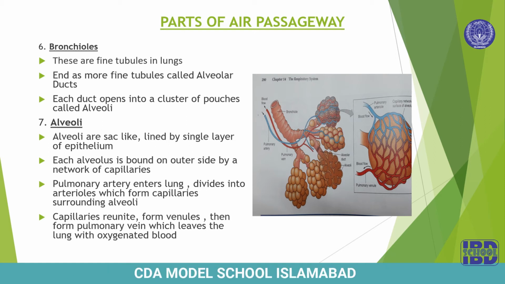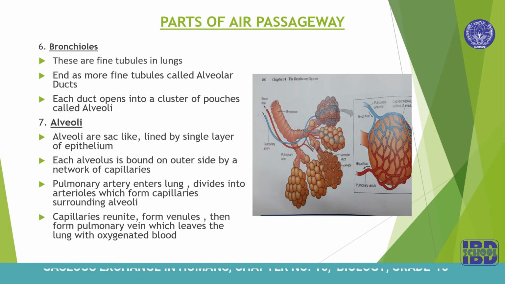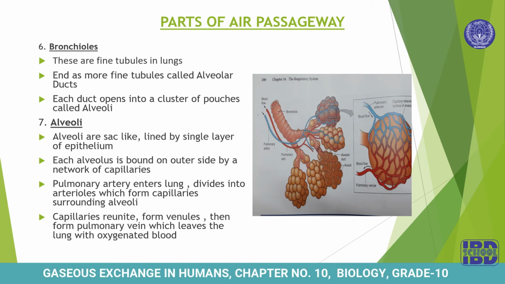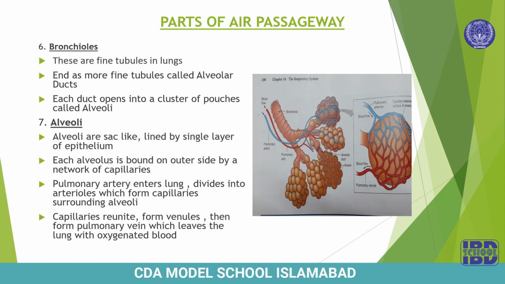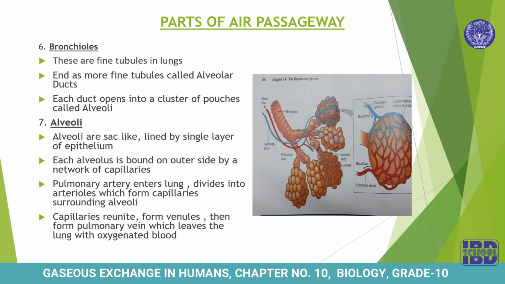And how does this network of capillaries form? It is formed due to the branching of the pulmonary artery. And what is the pulmonary artery? As you have studied in class 9, the pulmonary artery is the blood vessel which takes deoxygenated blood from the heart to the lungs, and this is the only artery in our body which has deoxygenated blood.